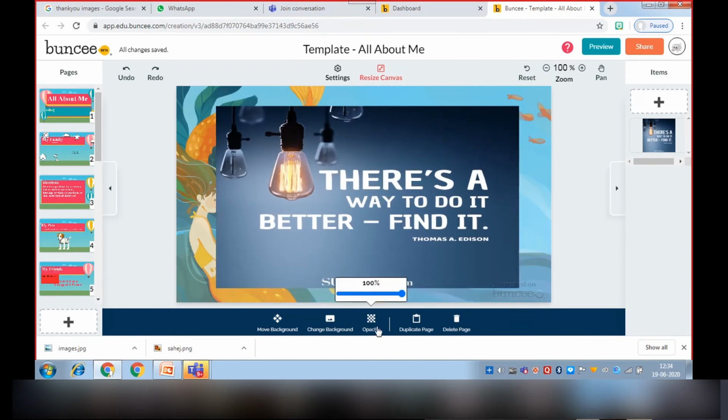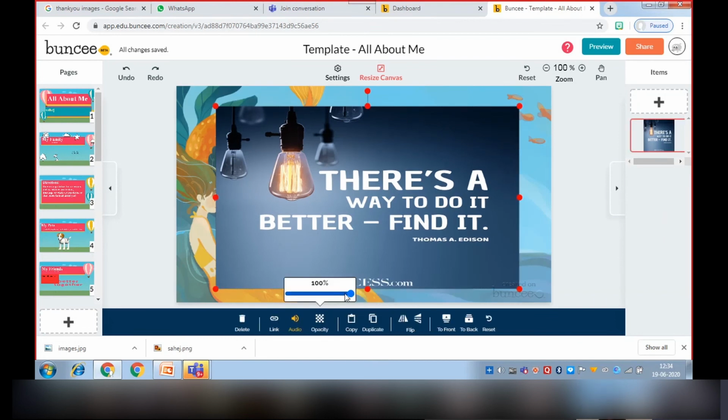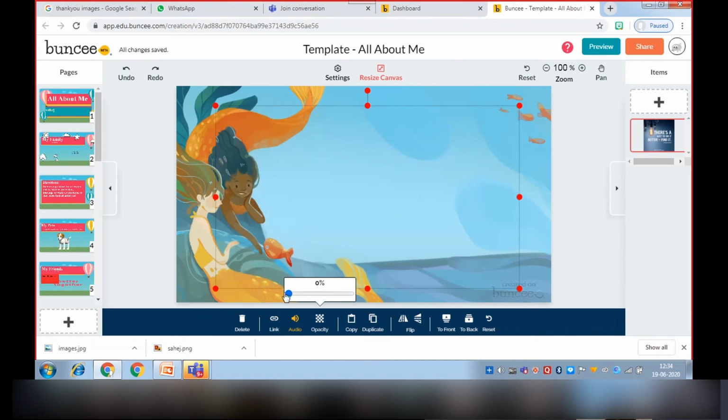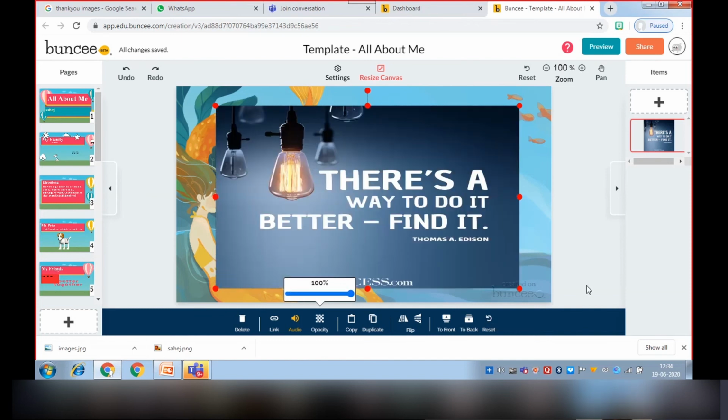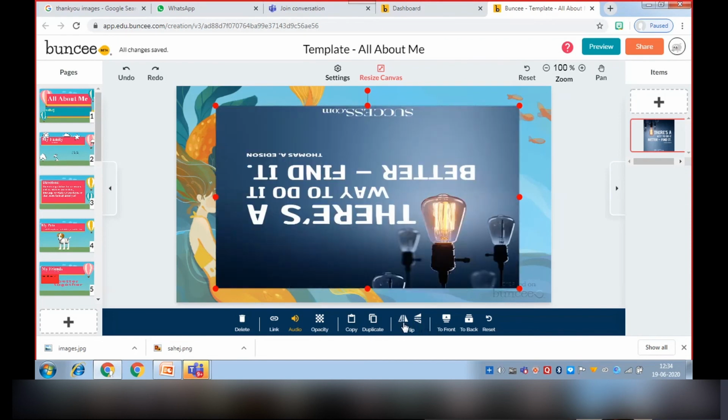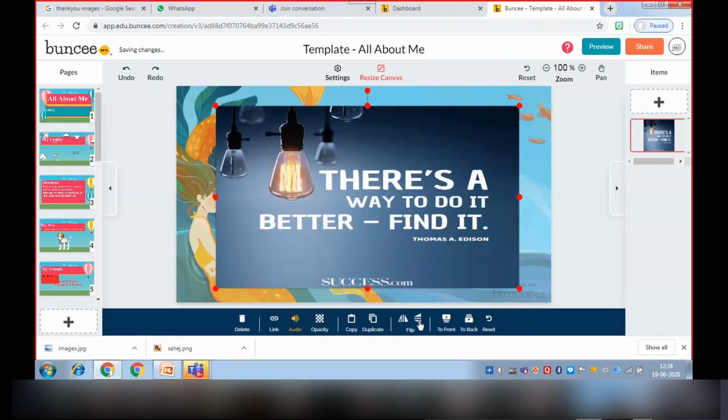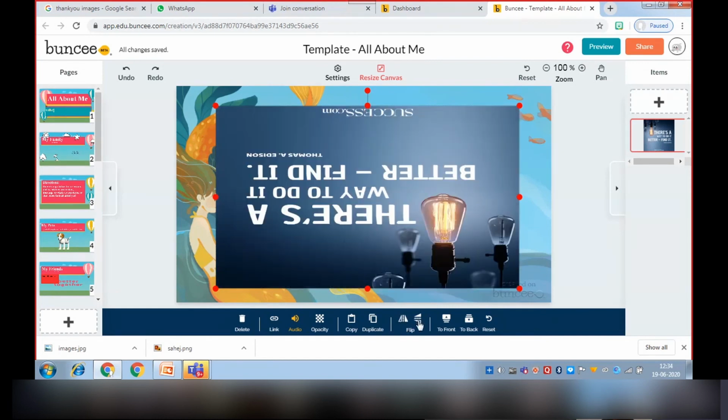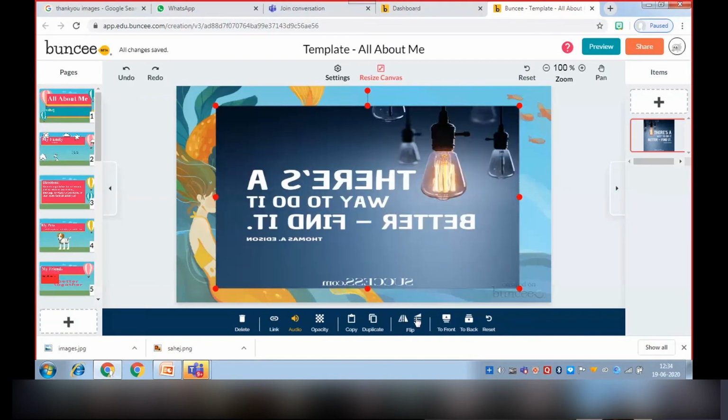Then there are many options, like opacity. If we want to make the photo transparent, see, the background is transparent. We can do the photo also like this. See, it is transparent. Now we can flip it also. And we can also duplicate the slide and link to it also.